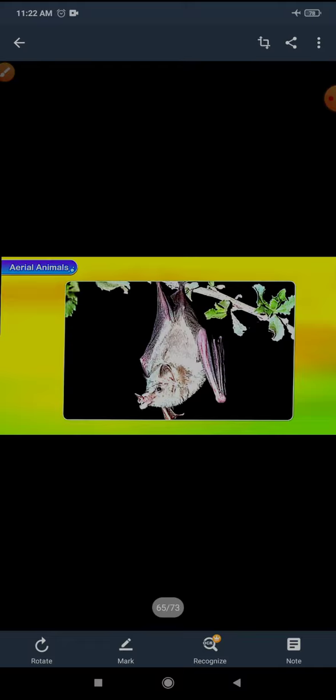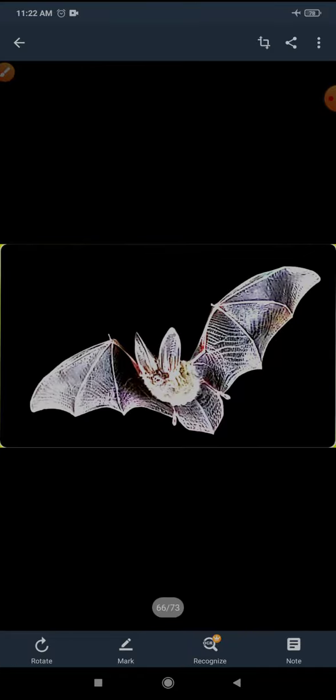Why can they live in air? They have wings to fly. Here you can see the wings. They have wings to fly and light hollow bodies which keep their body light. They do not spend their whole life in the air, but they are mostly airborne, so they can rightfully be called aerial animals.